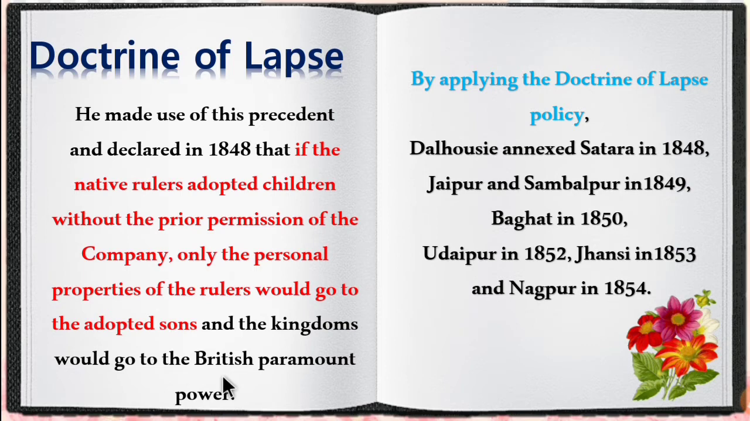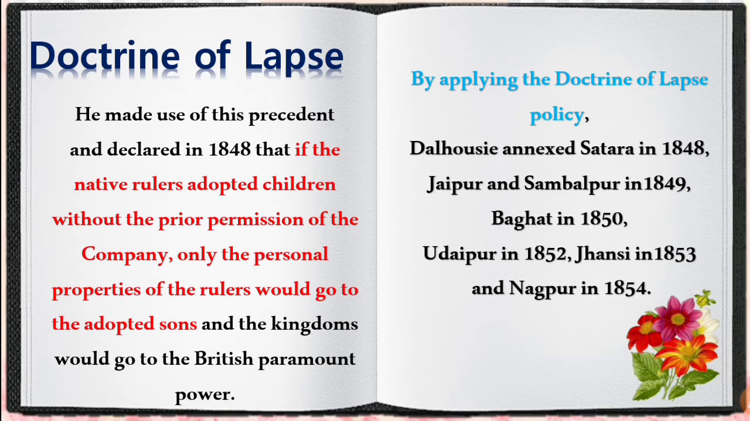According to the doctrine of lapse, if the native ruler, that is the Indian ruler, did not have any children, he could adopt a child with the permission of the British. But if he did not ask for permission, only the personal properties of the ruler would go to the adopted son, but the kingdom would come under British power. This is the meaning of the doctrine of lapse.